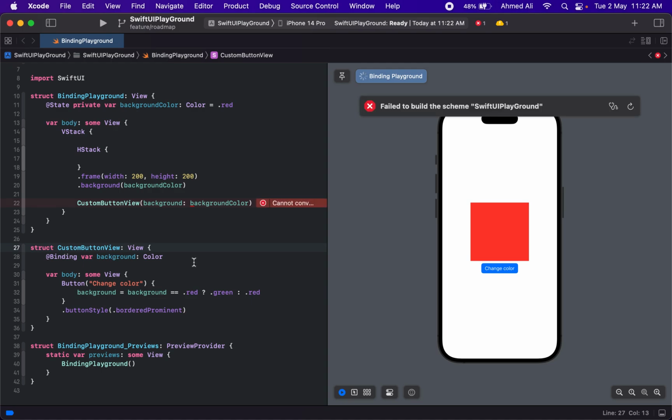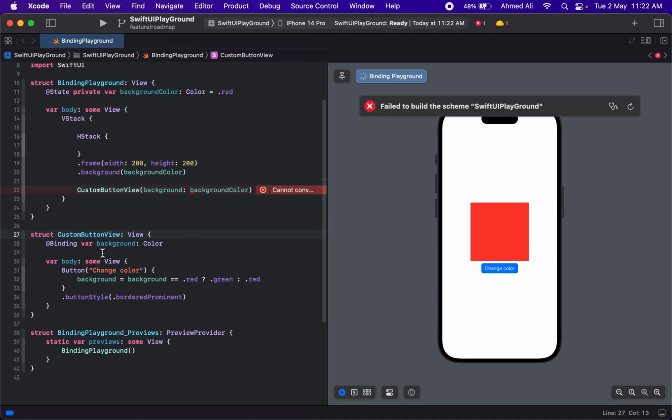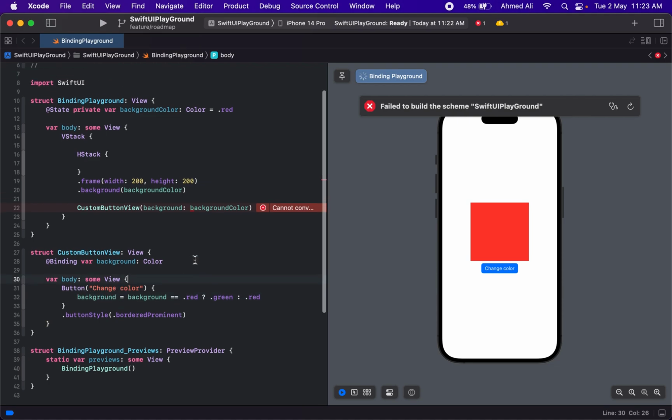Binding allows us to read the value, like we are checking if the background is red, and it also allows us to write the value back to it. If you simply write this variable name, you only pass the value, a copy of the variable.